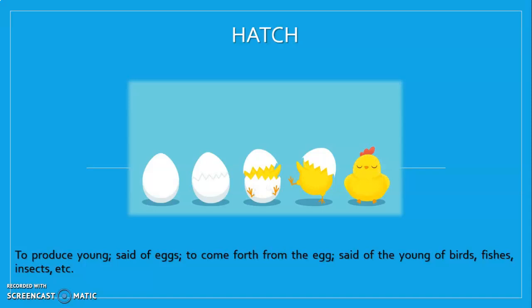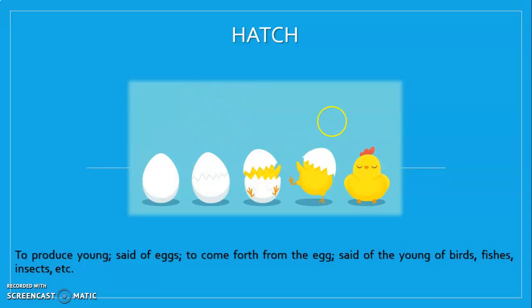Hatch means to produce young, to come forth from the egg, said of the young of birds, fishes, or different kinds of fishes. And of course, we have insects. What hatch tries to say by this meaning is the action of coming out of the egg.